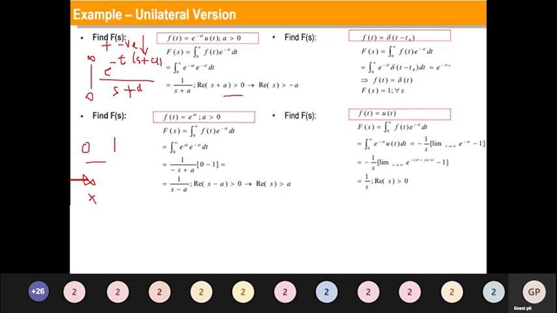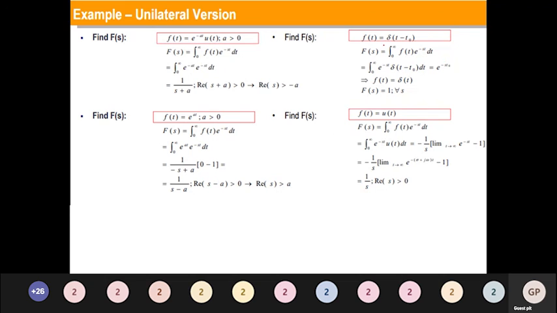F of t is equal to e power at for a greater than 0. Since a is greater than 0, it means it is unilateral. I can go for 0 to infinity f of t e power minus st dt. I am substituting e power at here. I will have e power a into e power b. You can write it as e power t, taking it outside. E power t is taken outside. I will have minus s plus a, and the lower limit substitution 0, e power 0 becomes 1. Upper limit e power minus infinity becomes 0. So I will have 1 divided by minus s plus a, whereas the ROC here is real part of s minus a should be greater than 0.